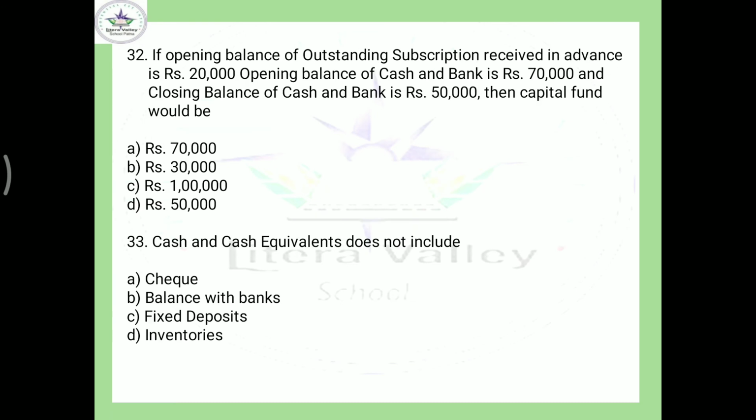Come to the next. If the opening balance of subscription received in advance is 20,000, I think you are aware of that, it is a liability. Opening balance of cash in bank is 70,000. So when you have to calculate capital fund, imagine the balance sheet here. On the asset side 70,000 and on the liability side 20,000 is written. So what will be the missing amount? It will be 50,000. C is equal to A minus L. So here the capital fund would be 50,000 and D would be the answer.